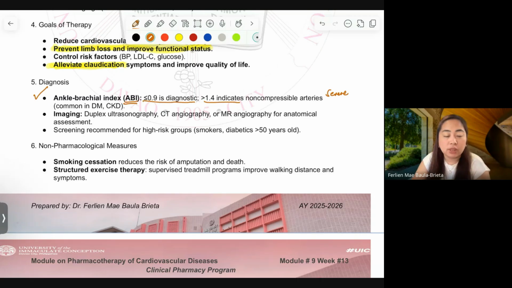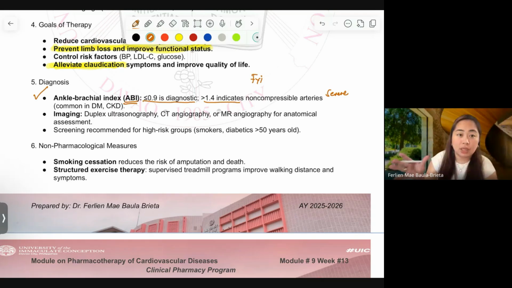Just for your FYI, if you see the patient profile and you suspect that the patient has PAD, you may suggest this, or you may see it on a patient's profile. You know now that ABI, not just ABG. We have ABI, ankle brachial index, and this is for PAD screening.